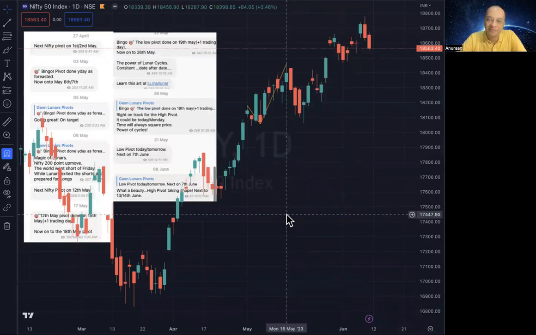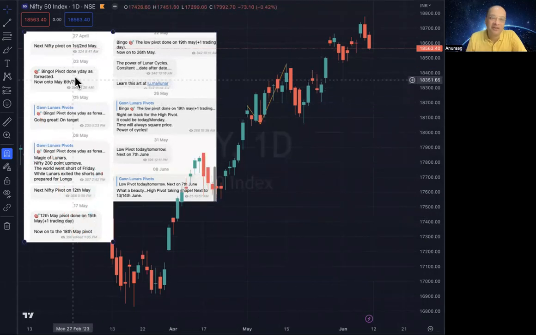If you see, I have got a Telegram channel where I post this forecast much in advance, and we'll go through the May pivots, the May forecast.